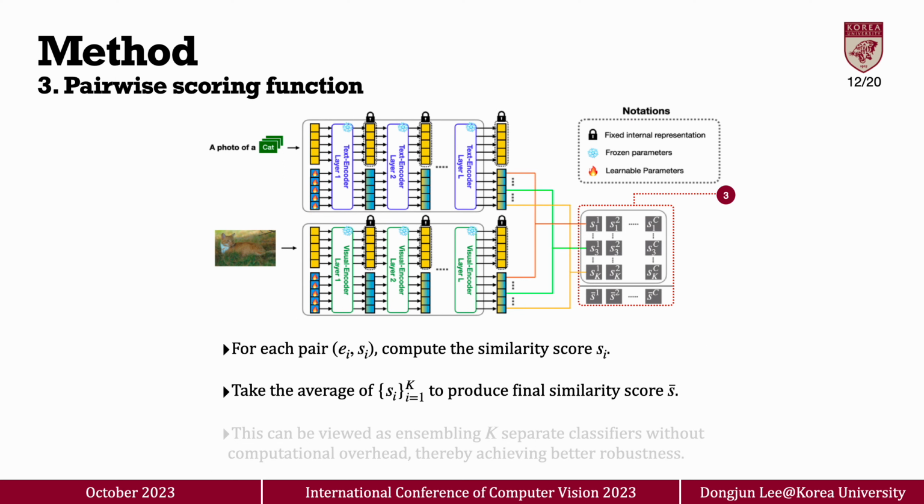Finally, to compute the image-text similarity score, we compute similarity using a pair of visual prompt feature and text prompt feature. Given that the number of prompts is k, we compute k similarity scores and average them to compute the final similarity score. It can be understood as ensembling k separate classifiers without heavy computational overhead, thereby achieving better robustness.